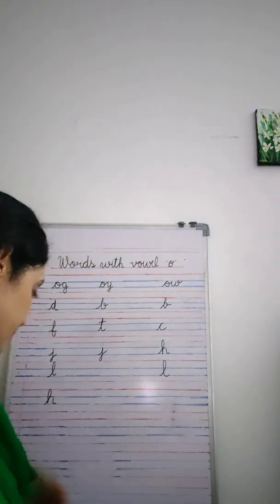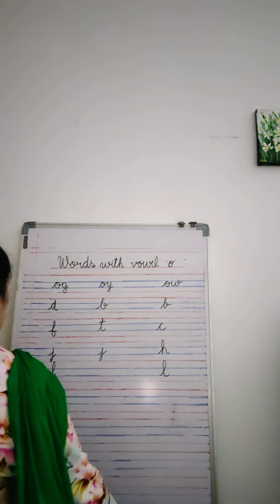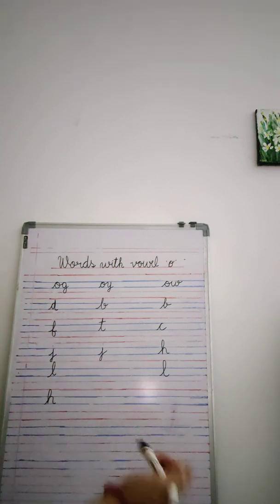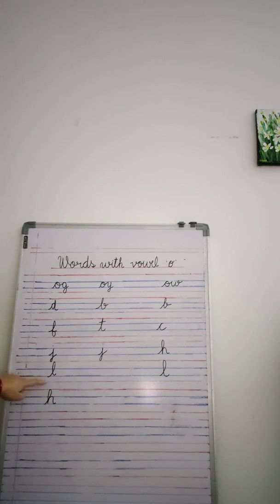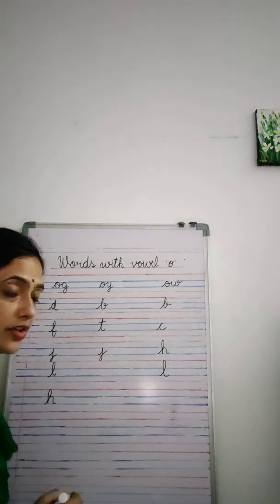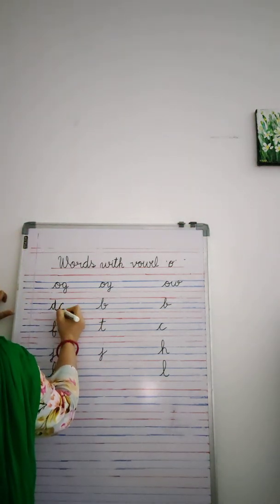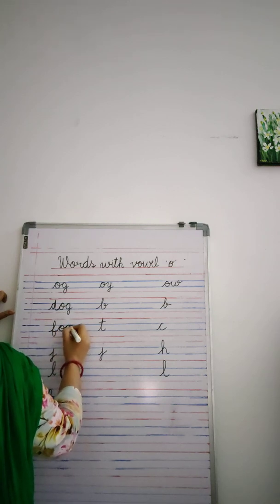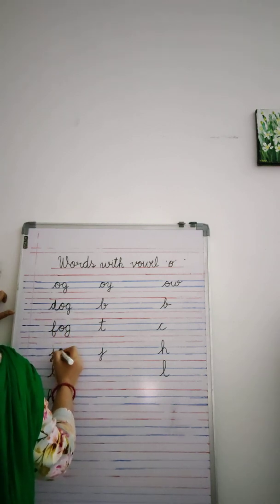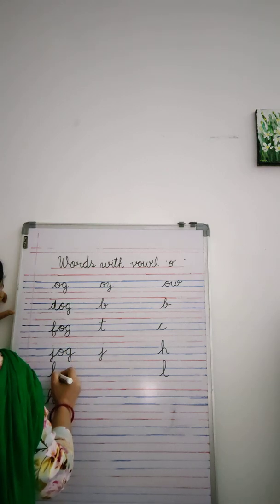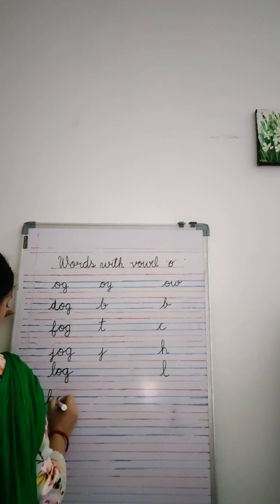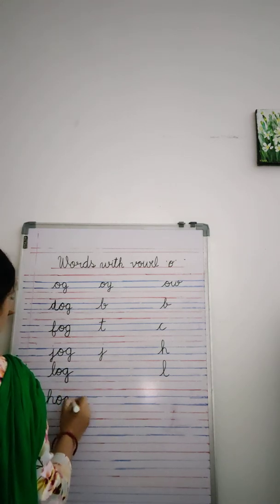Okay. Now let's make the words. Og, d of dog, f of frog, j of jog, l of log, and h of hog. And she is hogging the food. Dog, frog, jog. Jogging is a good exercise. Log. A frog is sitting on a log. Hog. Do not eat the food.